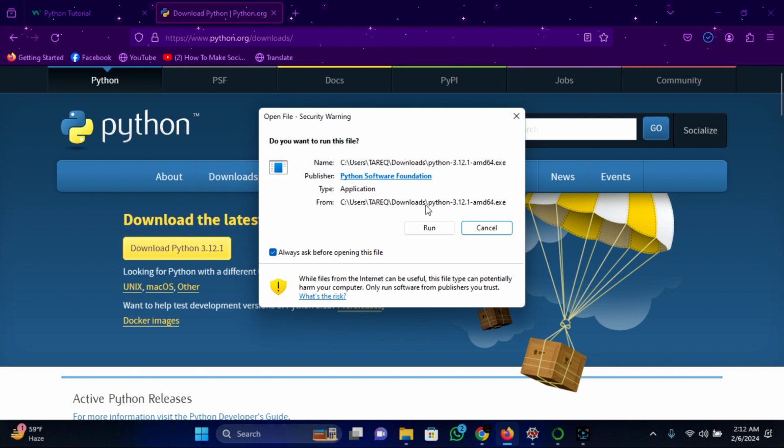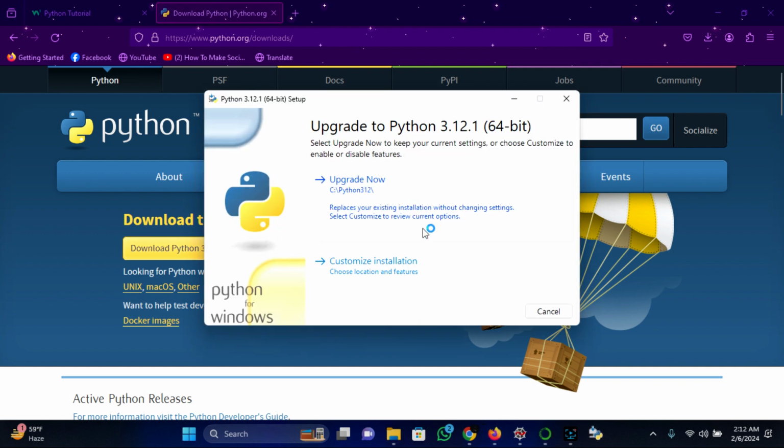Always use the latest version so that you will get the perfect performance. Now I will show you how you can install this. Run. I already have it installed, so I will click on upgrade now.